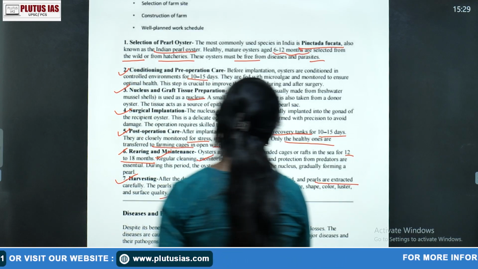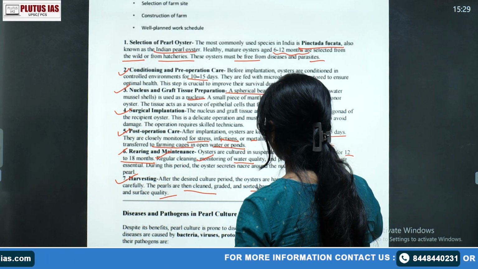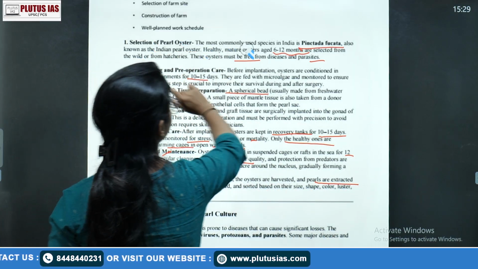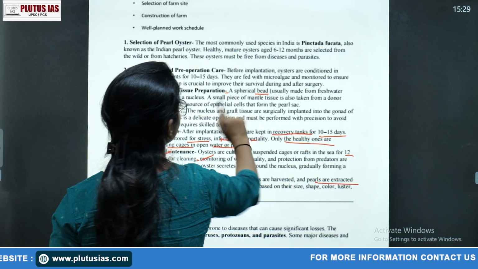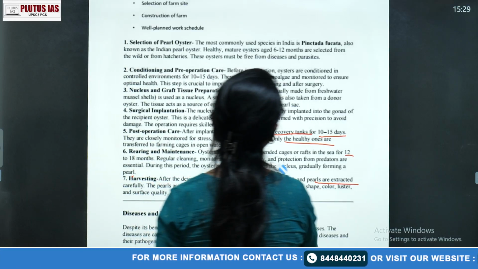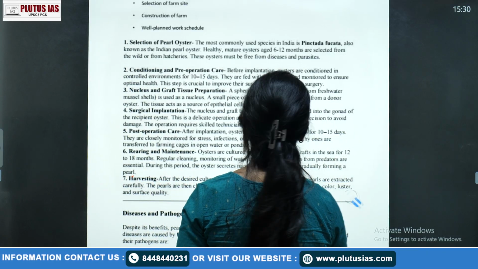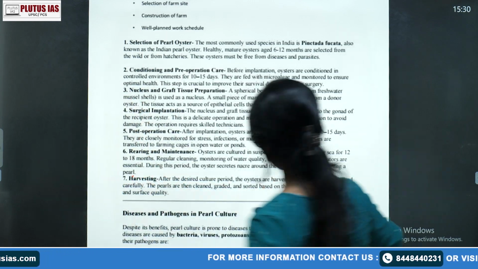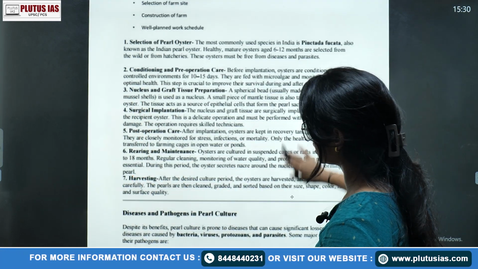Now everyone knows about these things, but what you need to prepare more than that are the related diseases and pathogenic infections. Of course, this is about the soft body, the mollusca, which is a living organism, so there are some diseases related to that. What are the diseases? We need to think about that.